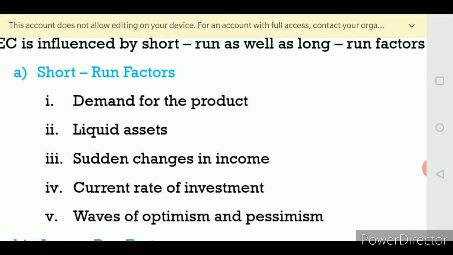Tax concession means if the tax burden is reduced, then what happens to his investment? Automatically the marginal efficiency of capital will be increased. So if he receives more profit and there is a tax concession for him, automatically the marginal efficiency of capital will be increased.